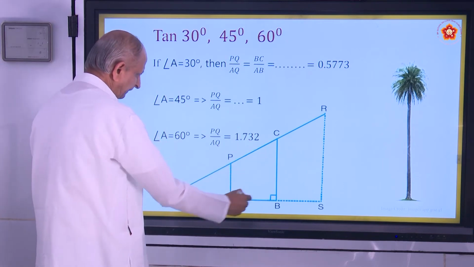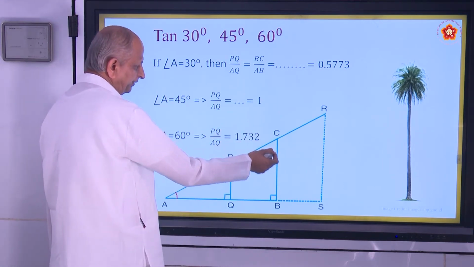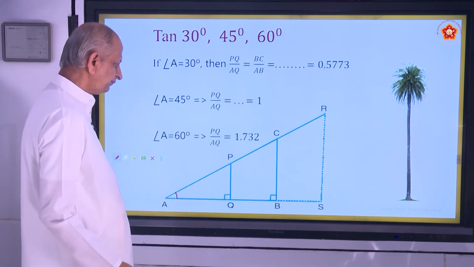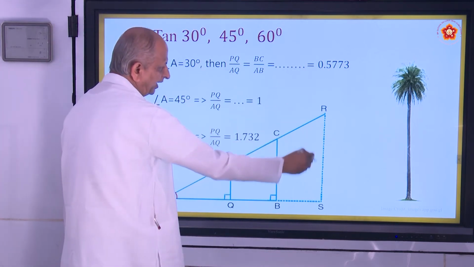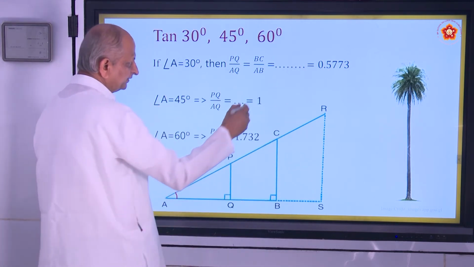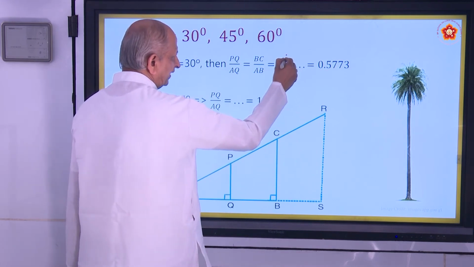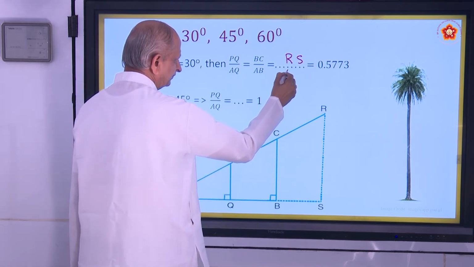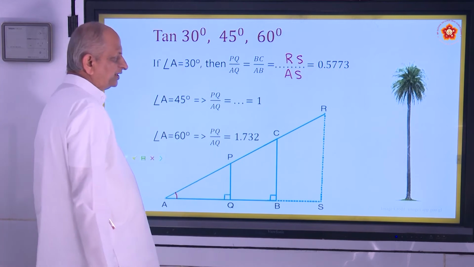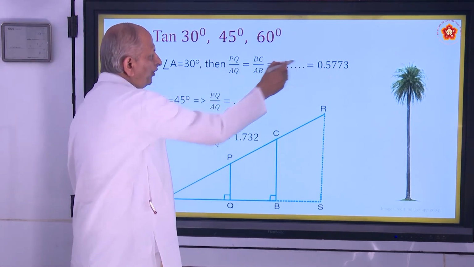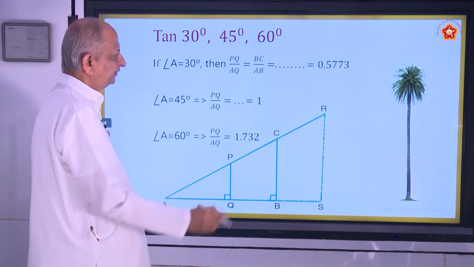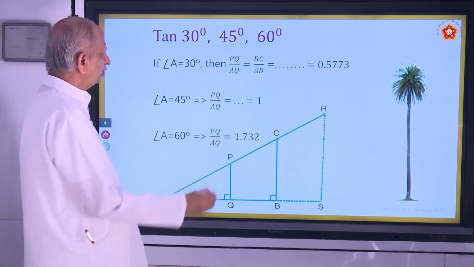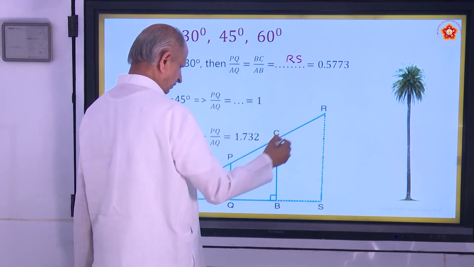If you take this triangle ABC, the opposite side is BC and the adjacent side is AB, so BC by AB. And if you take the triangle ARS, the opposite side is RS and the adjacent side is AS. So this is a ratio. The value of tan 30 is 0.5773, that is, RS by AS.